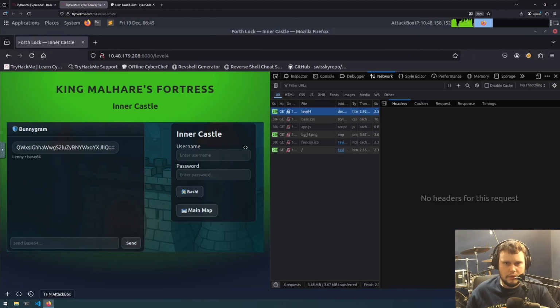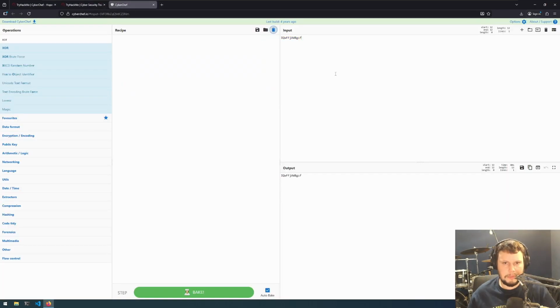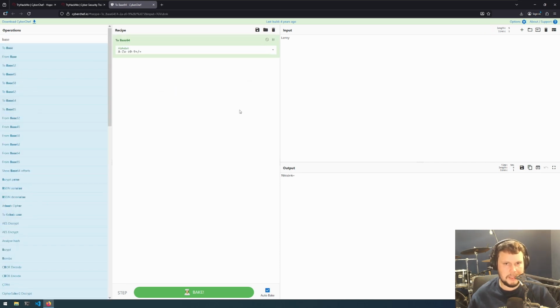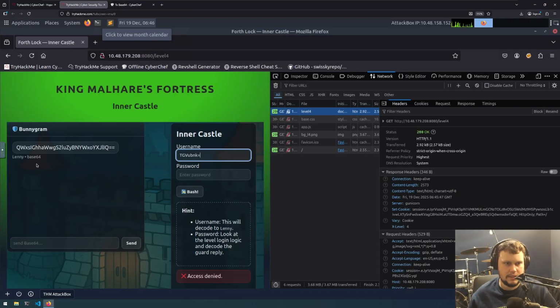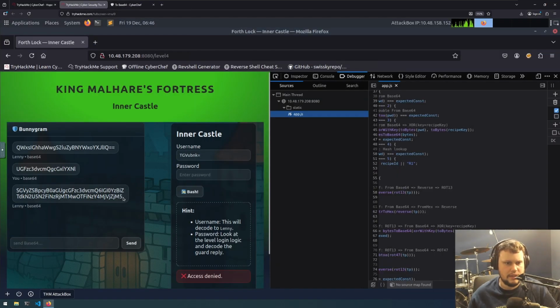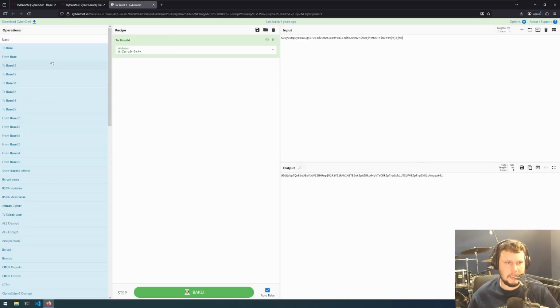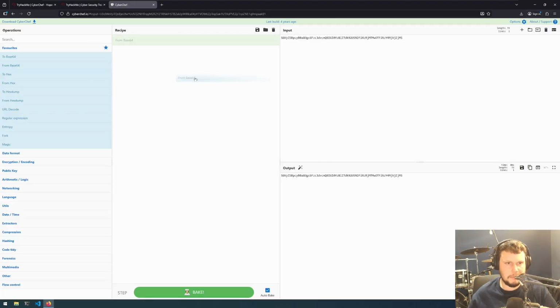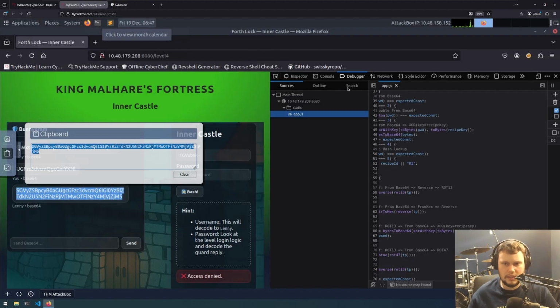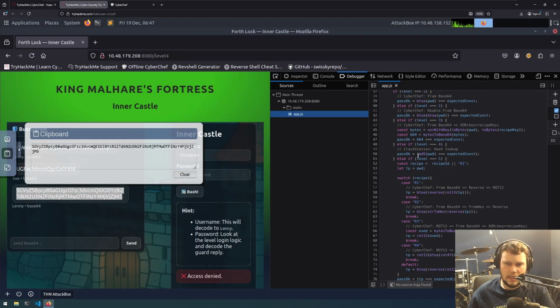At level 4, the username will decode to Lenny. So we'll type in Lenny and do base64. That's the username. And we'll do again, password please, and send that to the AI. For this one, it responded quicker this time. Copy that, and from base64 we're given a large string. Okay, here's the password. And now let's look here for level 4, the MD5 password equals expected const.